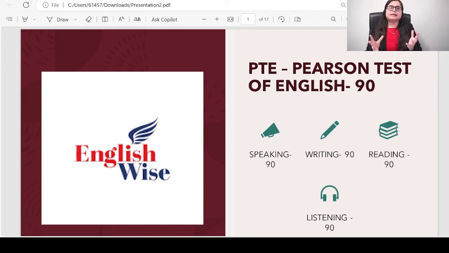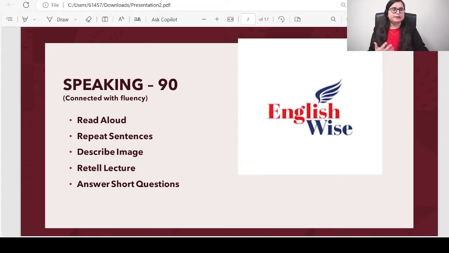PTE is Pearson Test of English, which is of 90 marks, equivalent to 9 bands. It has 4 sections in it, you can see. The first is speaking, the second is writing, third is reading, and fourth is listening. It is approximately a 2-hour, computer-based test, in which you have to practice your speaking, writing, reading, and listening. You will be marked accordingly. If we go to the next thing, speaking.